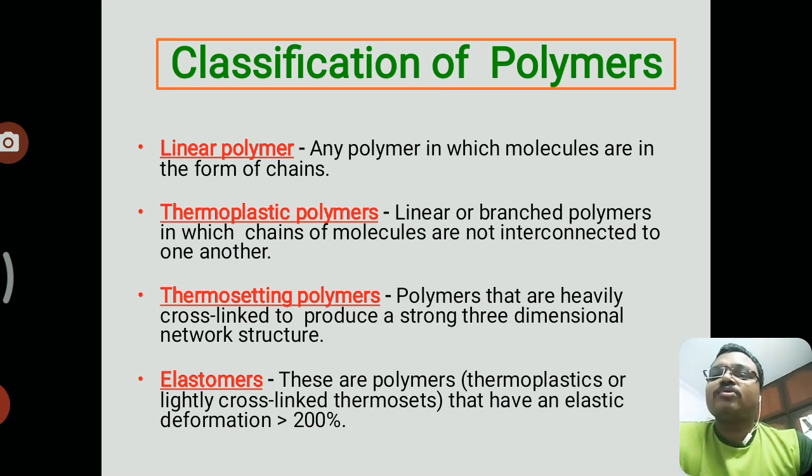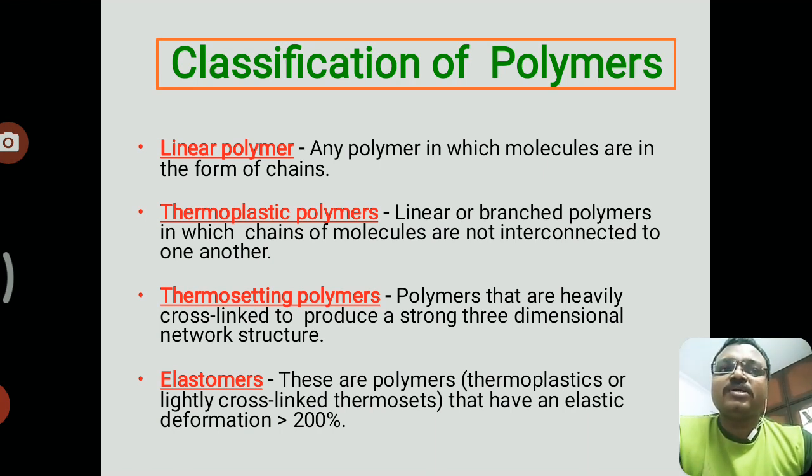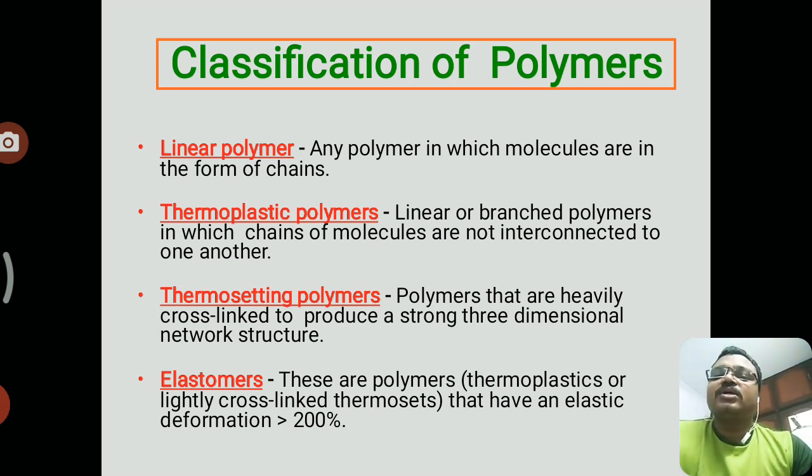But in the thermoplastic polymers, there are branched polymers. Branched means like the stems in a tree. So there are some branches and stems and other leaves. So there are no purely linear polymers, only parallel and perpendicular branched chains, in which chains of molecules are not interconnected to one another.